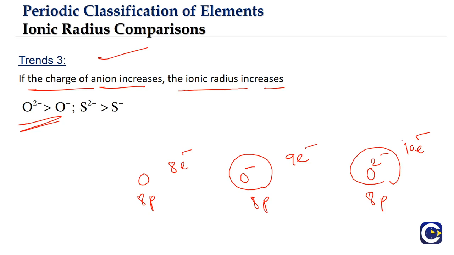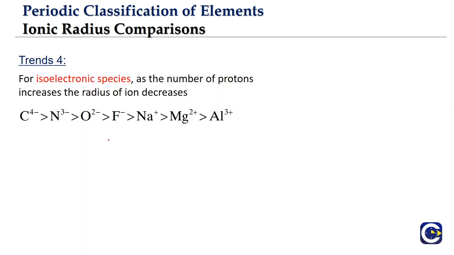And one more factor is that the extra electrons added will cause the electron cloud to expand because of the repulsions in that valence orbit. They will try to occupy more space around the nucleus. As a result, the orbit size will be slightly increasing. So O2- will be larger than O-. Similarly, S2- will be larger than S-. So this is the comparison in terms of the anion sizes based on the charge.